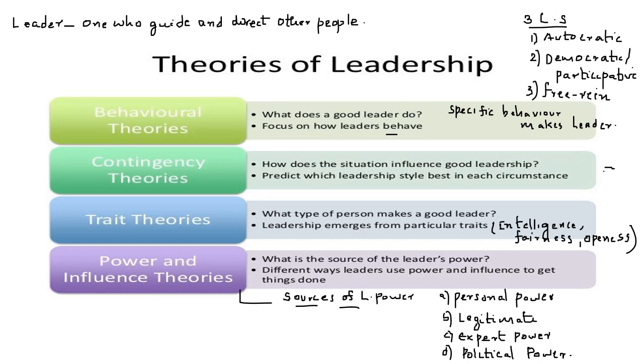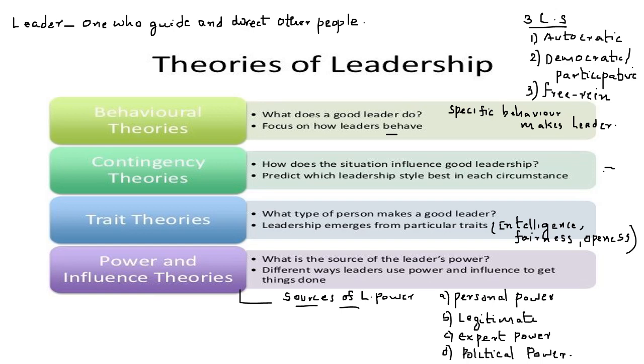Then comes the participative or democratic leader. He gives instruction only after consultation with the subordinates. So he is ready to hear the voice of his subordinates. That will definitely increase his acceptance among the employees, and it can improve the cooperation and the employee morale. So that is a democratic or participative style of leadership.